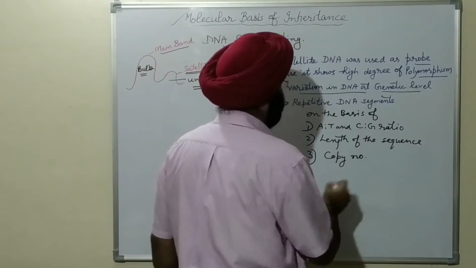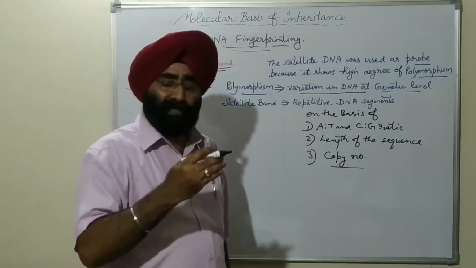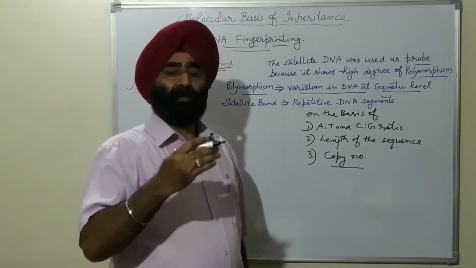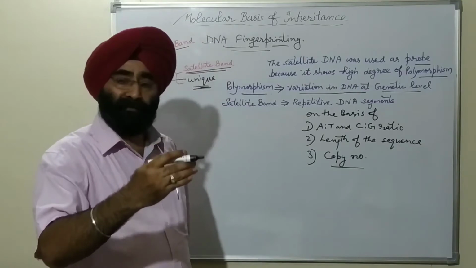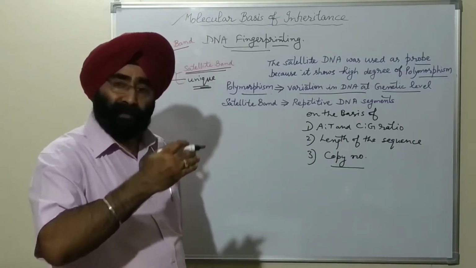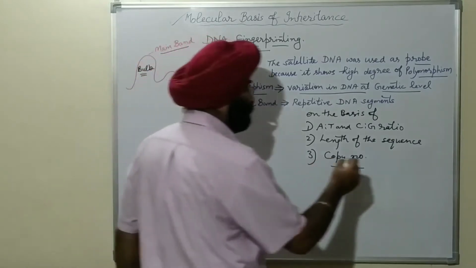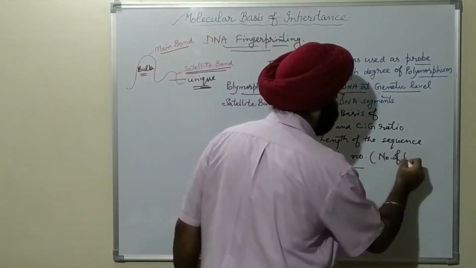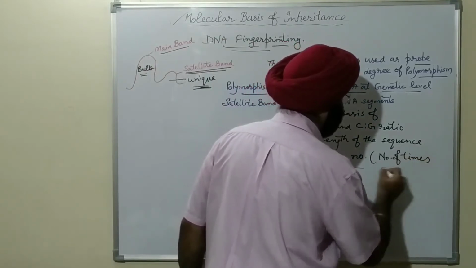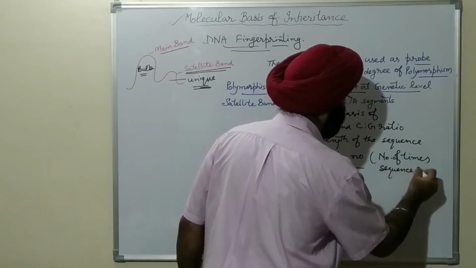Copy number here is the number of times a sequence is repeated, a fixed number of times, 2, 4, 6, 7, 8 times the sequence is repeated.